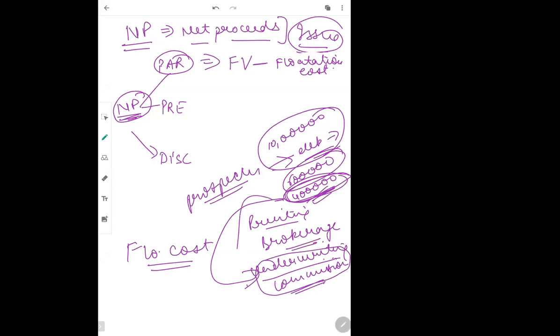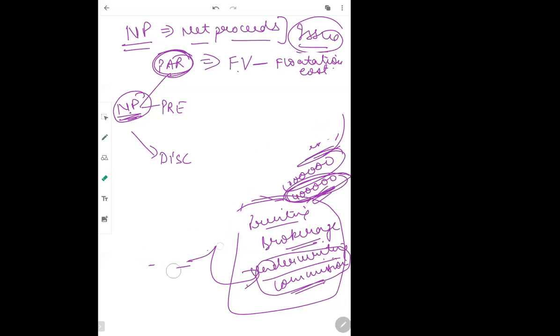तो ये सारी different kind of expenses, it can be printing, brokerage, underwriting, or any other kind of expenses given in the question, that comes under the flotation cost. तो net proceeds कितना होगा? If the debentures are issued at par, it will be face value minus flotation cost.